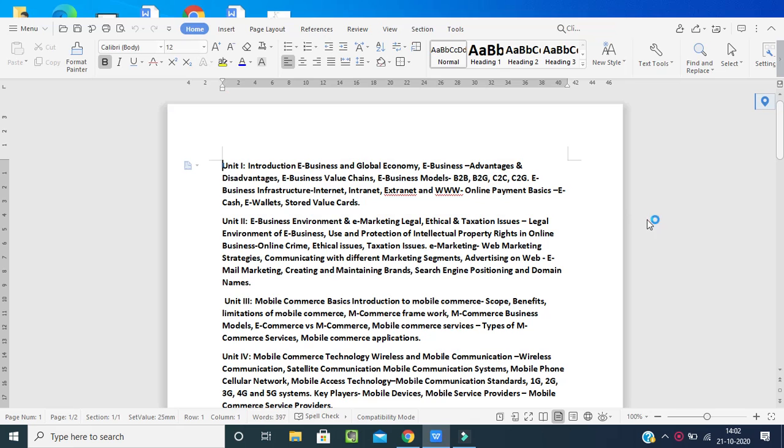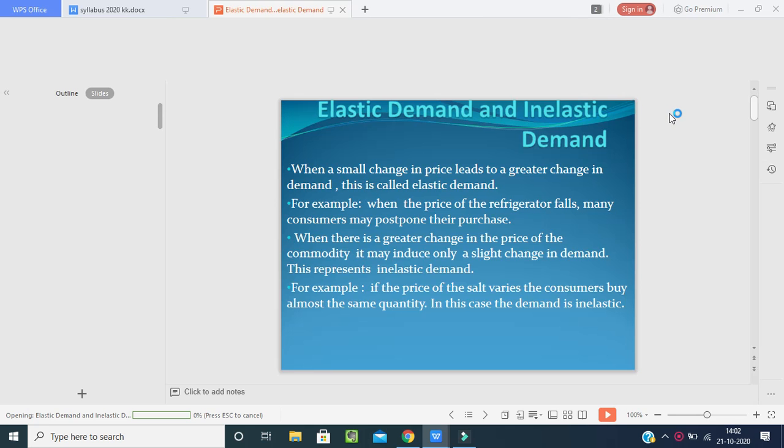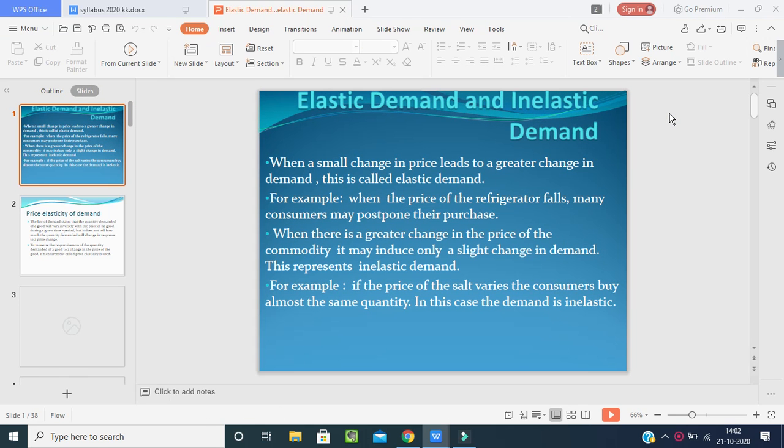Today we are going to complete our yesterday's remaining topic, that is nothing but types of elasticity of demand. Before going for that, you should know the meaning. What do you mean by elastic demand and inelastic demand?